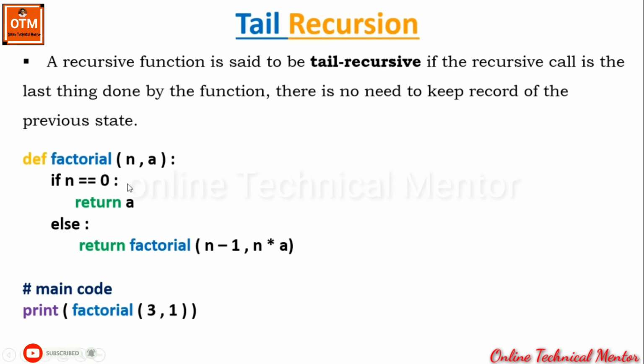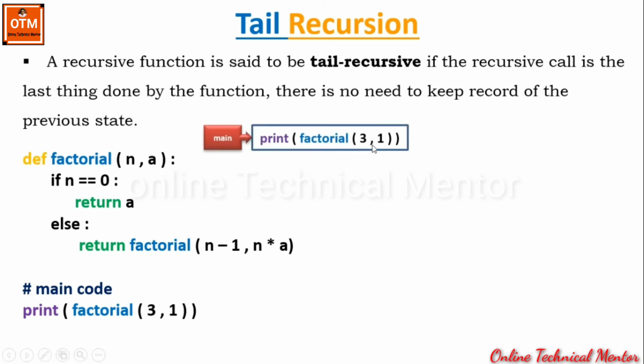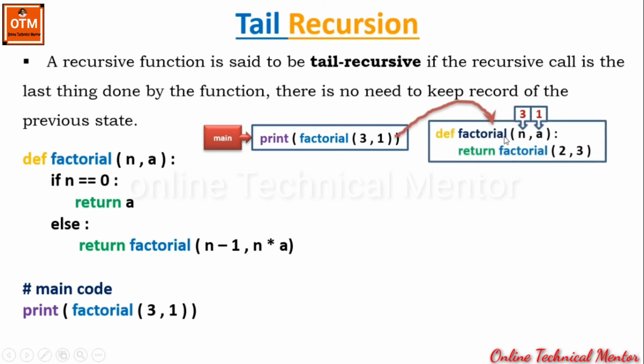Now if the value of n is equal to 0, it will return a. So this is the base condition. And what is the recursive case? Look at the else part. This time I have written return factorial, within brackets the decremented value for n, that is n minus 1, and the product of n and a, that is n multiply a. Now look at the state diagram, what it is doing. So from the main code, it is calling the factorial function. After calling this function, look what happens. The function factorial receives two values for n and a, that is 3 is initialized within n and 1 is initialized within a, because 3 and 1 have been passed to this function factorial.